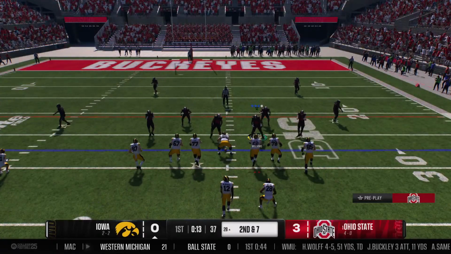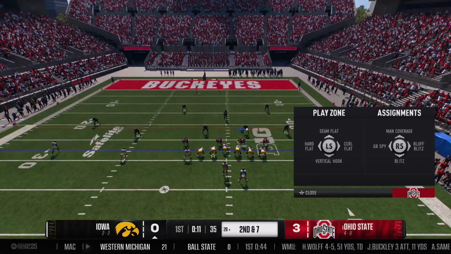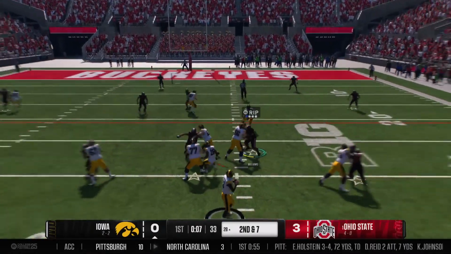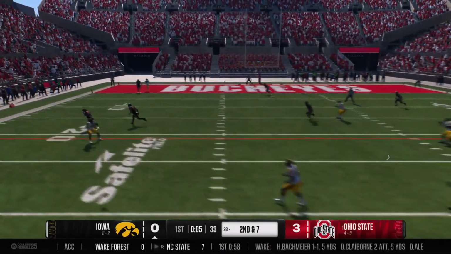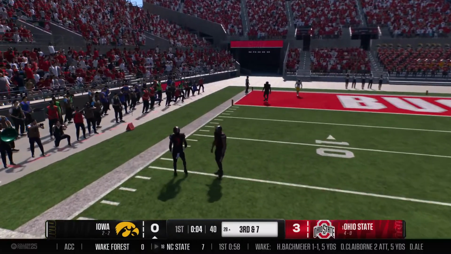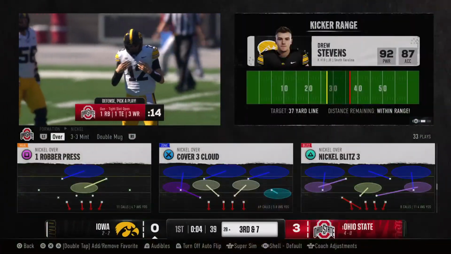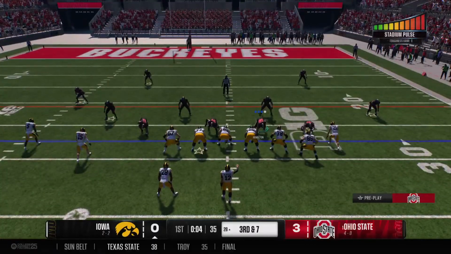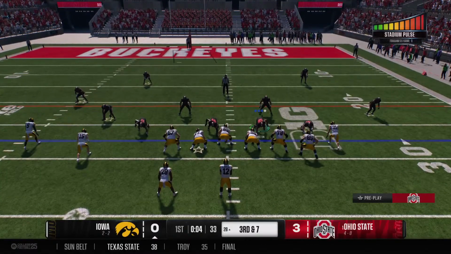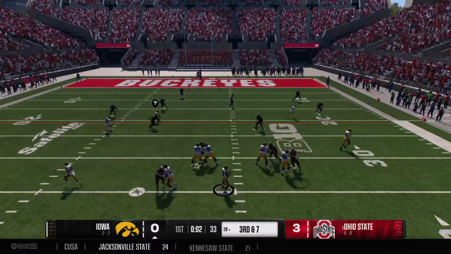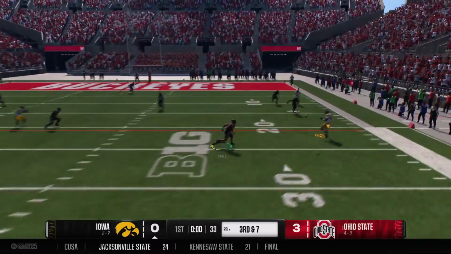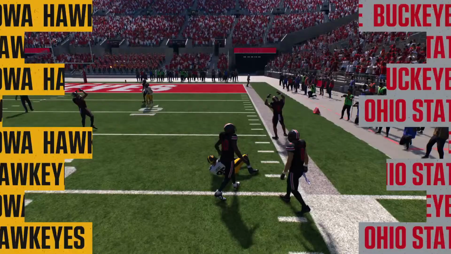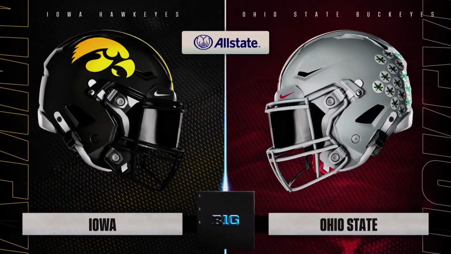Time winding down in the quarter as they come to the line. Back to throw, it's McNamara. Just had to get rid of that one. Good job to avoid the loss. Plenty of time for one more snap before the end of the quarter. On 3rd down, he drops to throw. Nice move to stay on his feet. They get him on the ground, and with that, we'll head to the 2nd quarter.